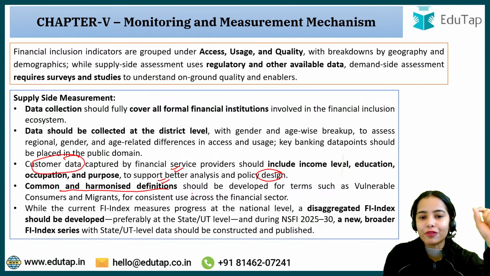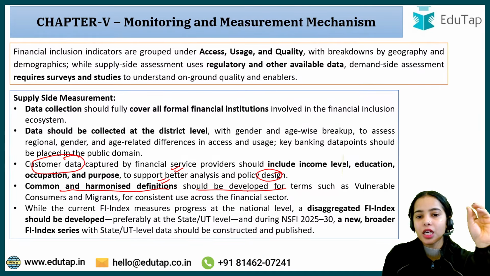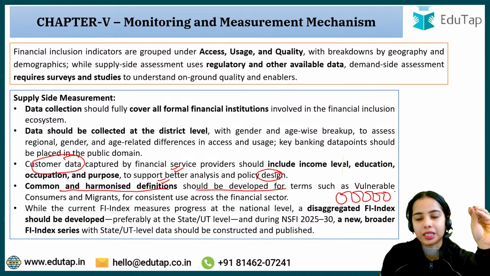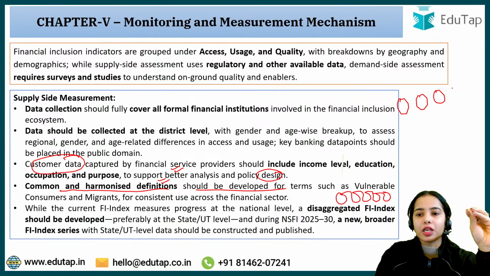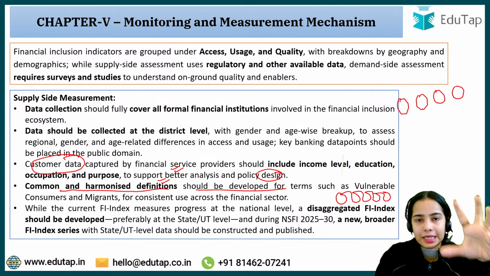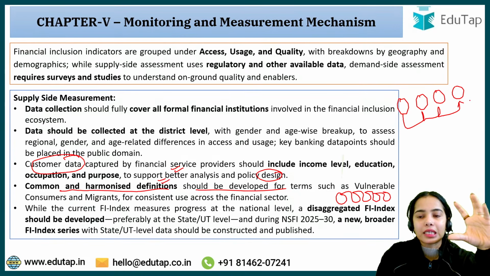Common and harmonized definitions should be developed for terms such as vulnerable consumers and migrants amongst the different financial sector regulators. Different financial sector regulators have different understandings of vulnerable consumers and migrants, so they should develop consistent, common and harmonized definitions.